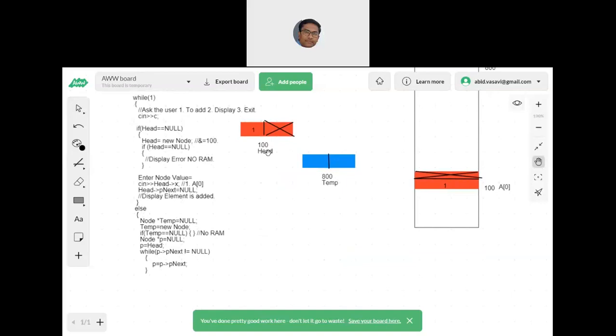Can somebody acknowledge? 1 is done and then you have kept null. Yes, sir. Okay. Now, when the user is willing to add again, the user is opting for choice 1. So when the choice is 1, you are entering, and because head is not null now, because head is 100, you are in else. In this else part, you are creating a node whose value is 800. Now you have taken P, which is initially pointing to null, which is later pointing to head,